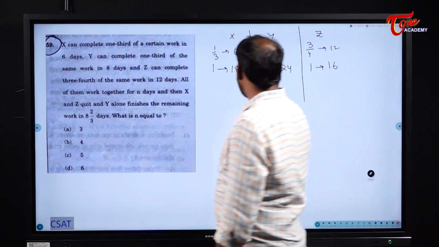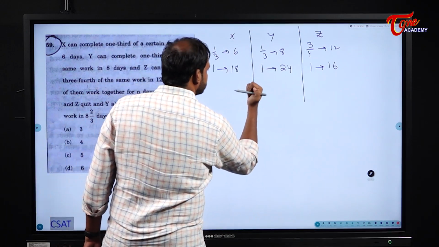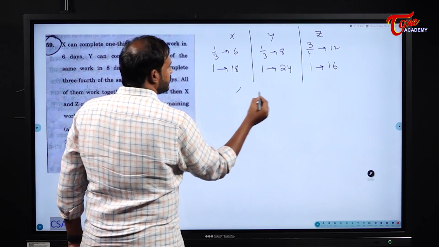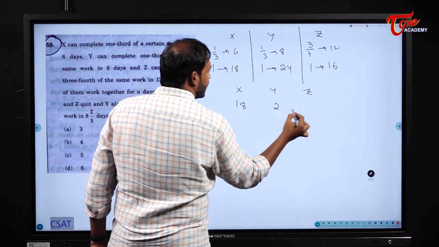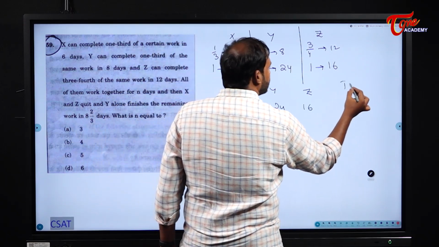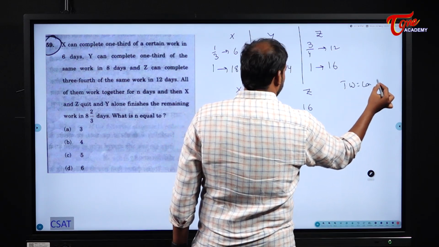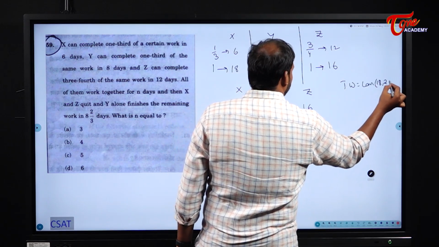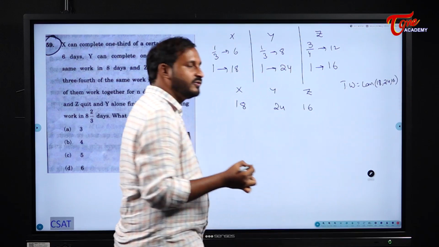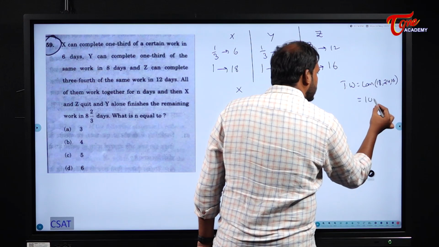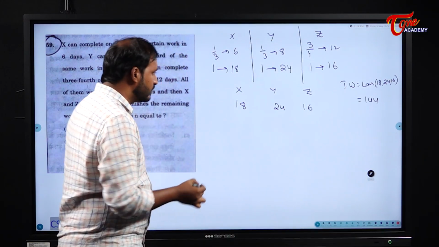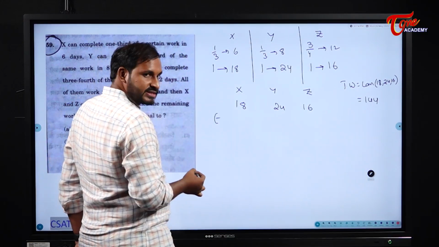Okay. Now I will write their efficiencies. X, Y, Z. What are the times taken by them? 18, 24 and 16. Tell me what will be the total work here? LCM of 18, 24 and 16. What is the LCM of 18, 24 and 16? It is 144.